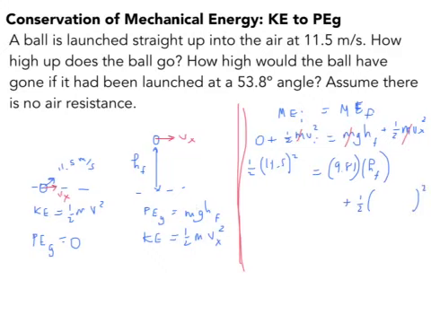Of course, the x component of initial velocity, if we know the angle with the x-axis, we know how much the initial velocity is. The x component is just 11.5 cos 53.8.